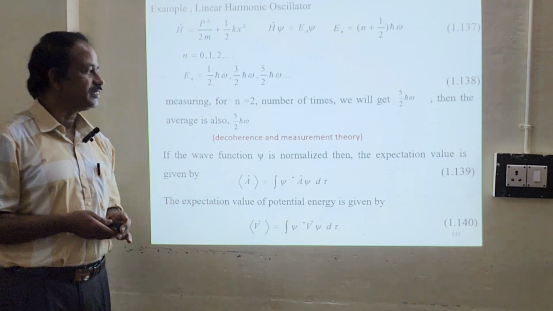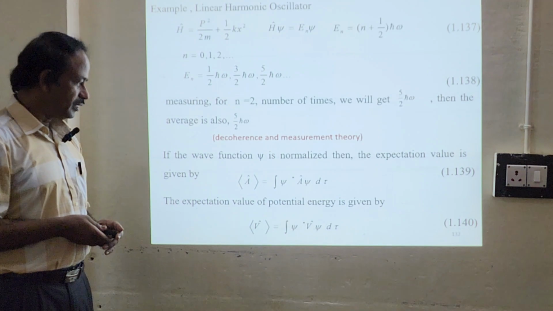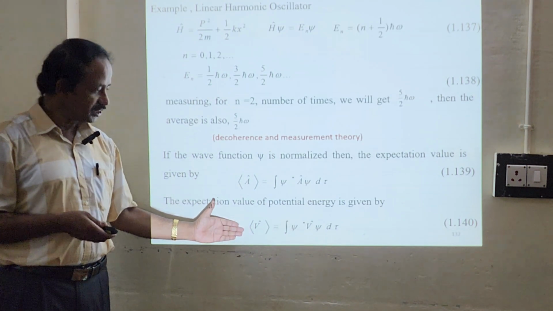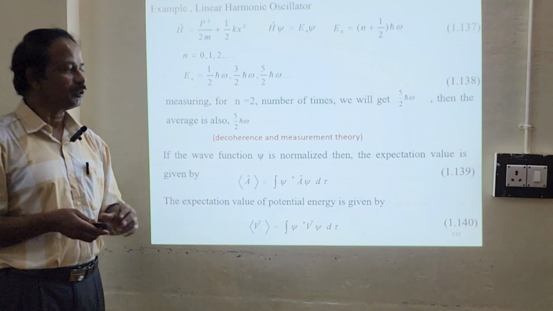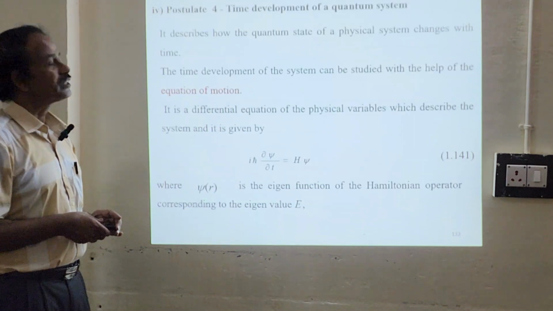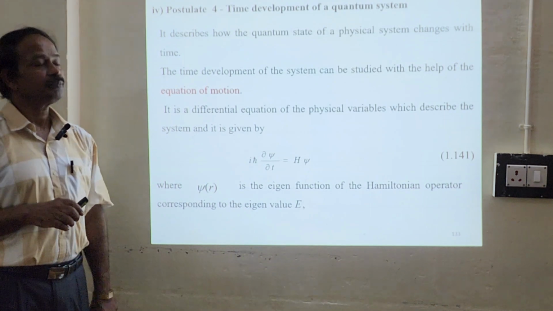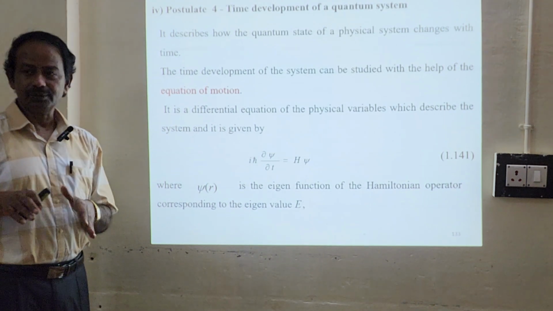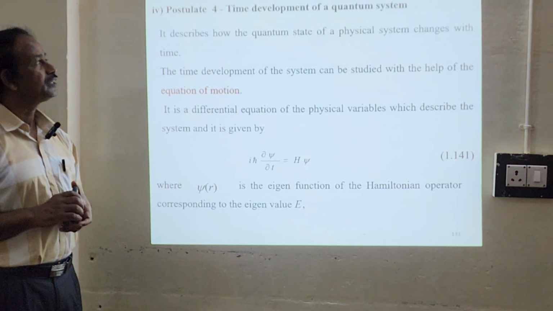If the wave function psi is normalized, then the expectation value is given by this. The expectation value of the potential energy can be expressed in equation 1.140. Now we will go to the last postulate, number 4: the time development of a quantum system. So H psi equals E psi. That is the last postulate.